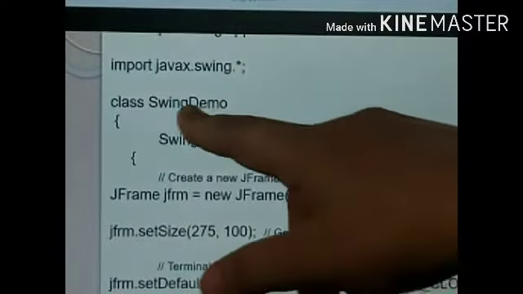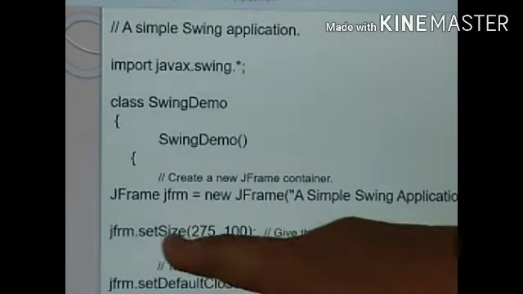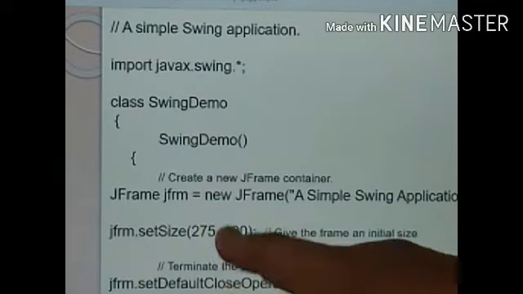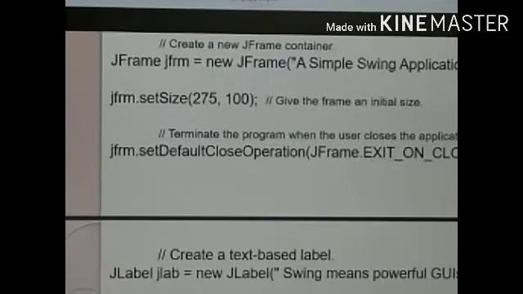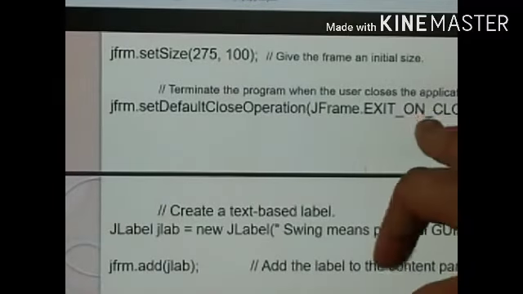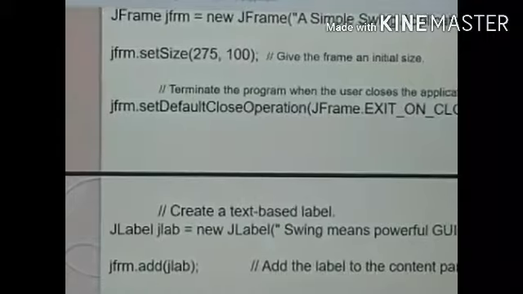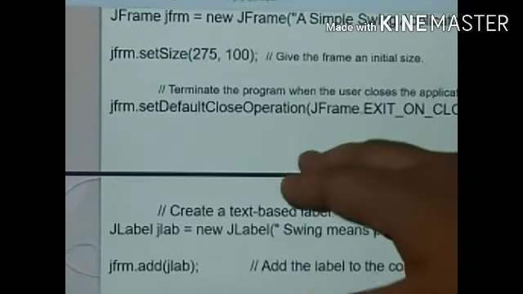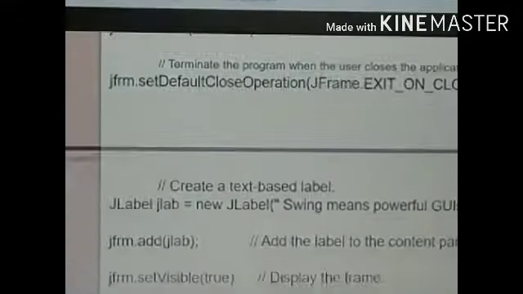javax.swing, this is a swing demo and its constructor is going to create an instance of JFrame, and the JFrame's size is set to 275 by 100. And this is the code used to exit or terminate the program. So set default close operation, JFrame.EXIT_ON_CLOSE.